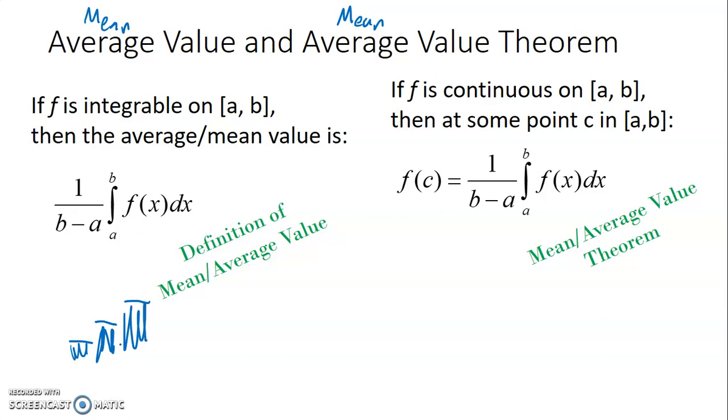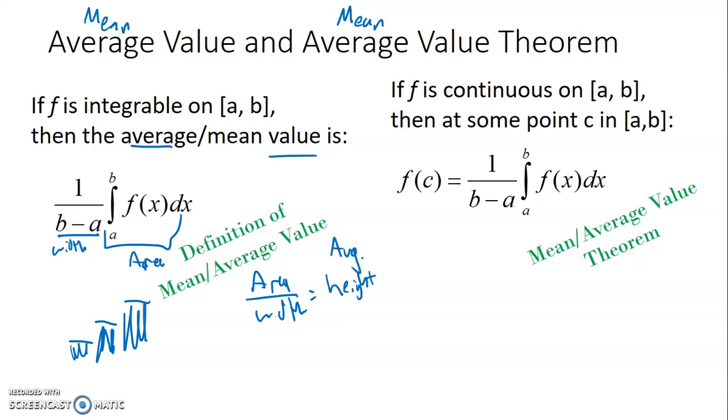So for example, you can integrate a step function because you can find the area underneath each step. So as long as you can integrate a function, you can find the average value by using this formula. So you basically divide by the width. B minus A is the width of the whole interval, and this integral is the area. So if I do area divided by width, essentially, I'm going to get the height, and it's going to be the average height.